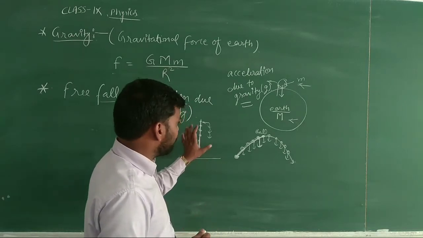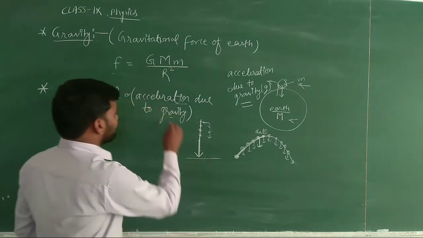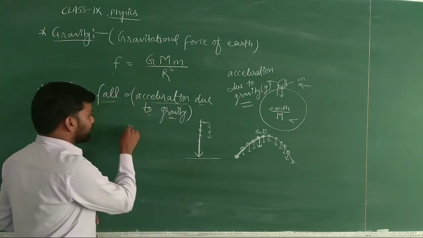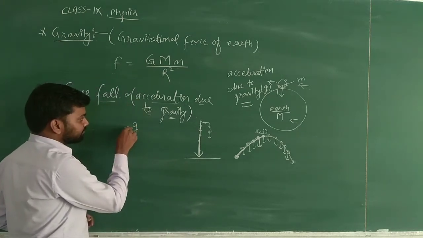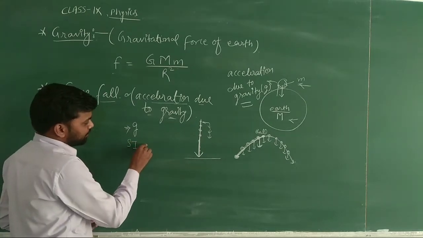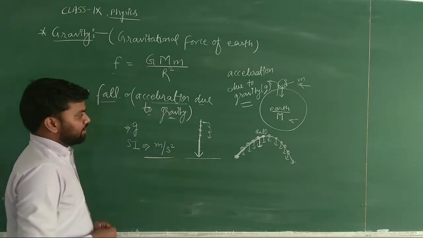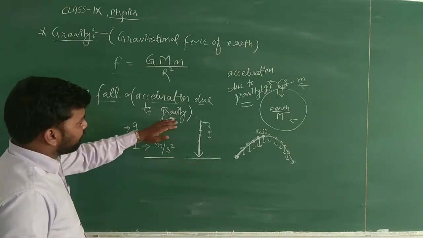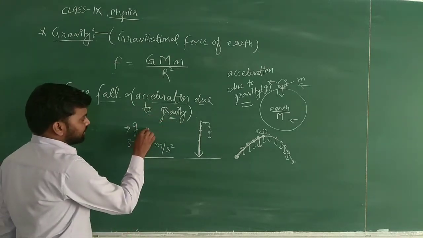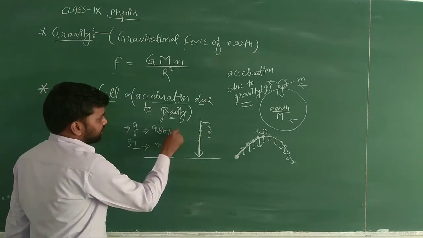So this object will feel a kind of acceleration, and that acceleration will be known as the acceleration due to gravity. It will be denoted by small g, and the SI unit of acceleration due to gravity is meter per second square, and the value of acceleration due to gravity, that is small g, is equal to 9.8 meter per second square.